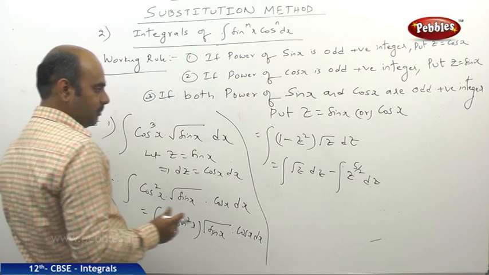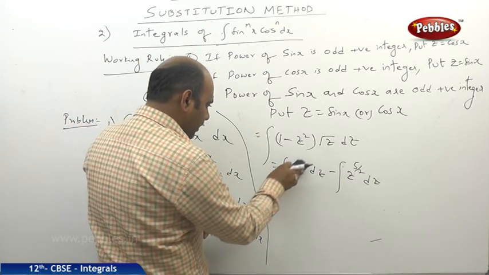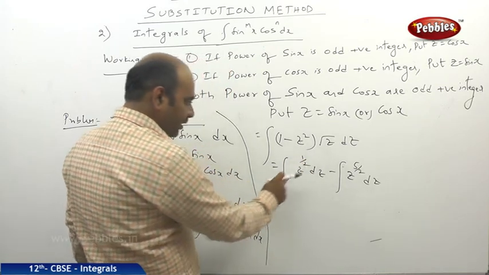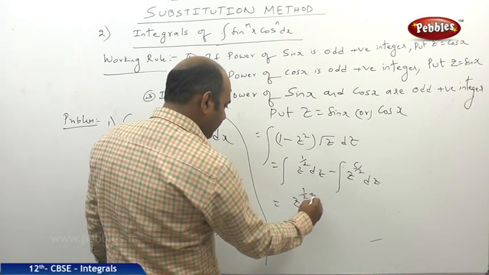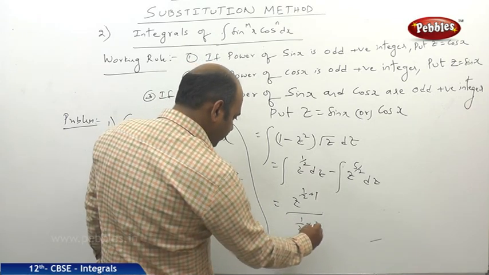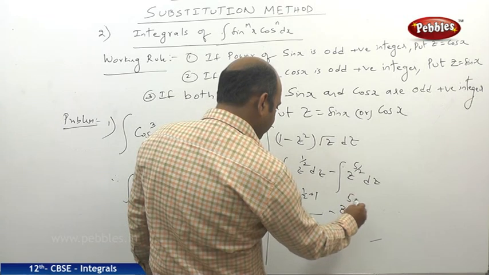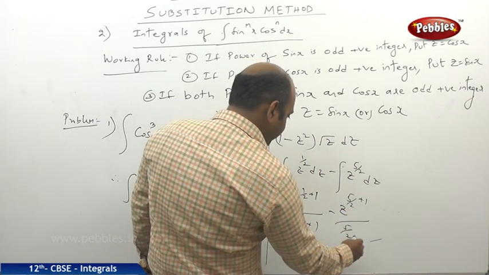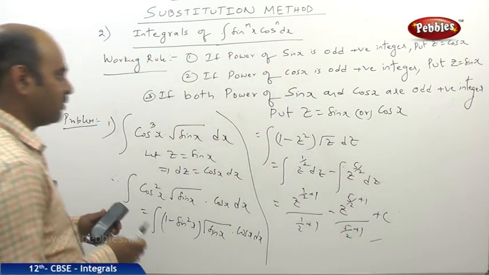I think this is clear. Again, root z, for convenience, I will write as z power 1 by 2. So the integral of z power 1 by 2 is z power 1 by 2 plus 1 divided by 1 by 2 plus 1, minus z power 5 by 2 plus 1 divided by 5 by 2 plus 1, plus c.